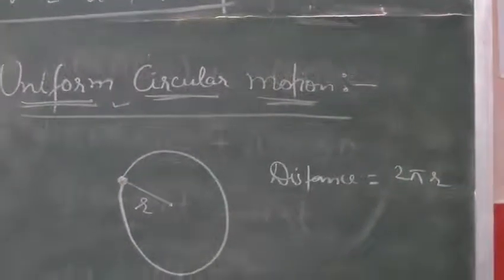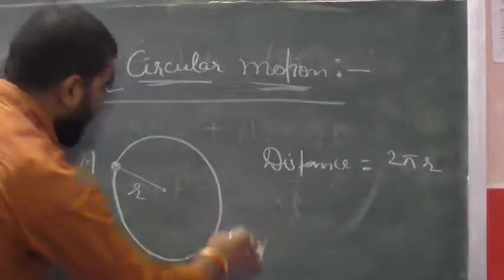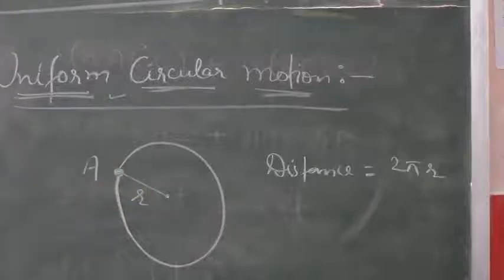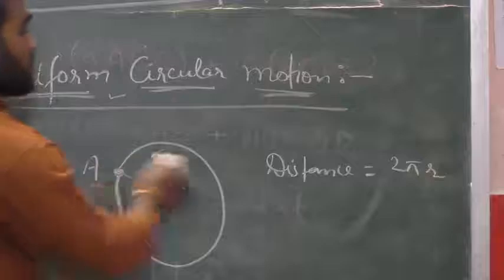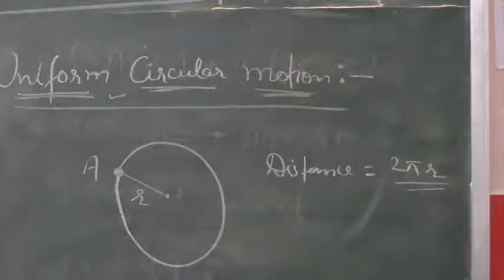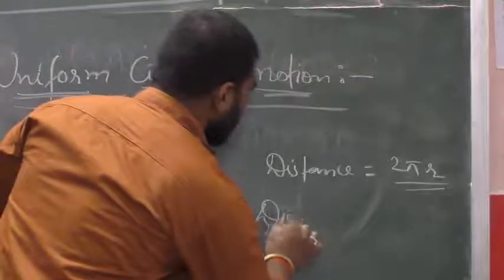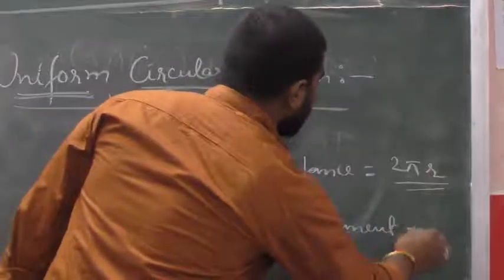If a body A starts motion from this point, and after one revolution it reaches that point, in that case the total distance traveled by this body will be equal to 2 pi r. And what will be the displacement? Displacement will be equal to 0.